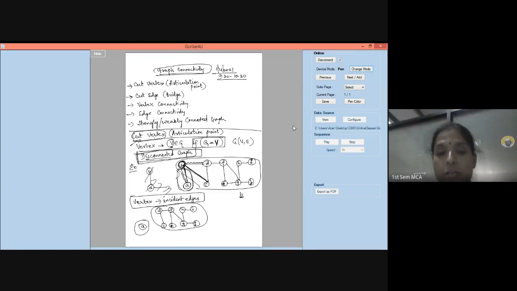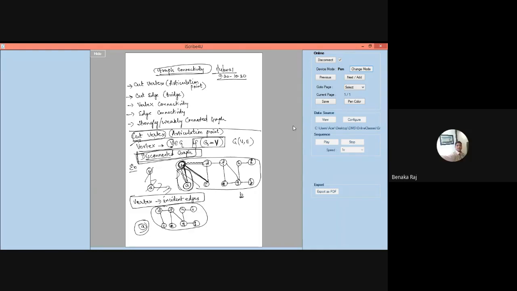Whenever you remove the corresponding vertex, the incident edges will also be removed. So B to A will be removed, B to D will be removed, B to C will also be removed. D to C, there is an edge, I missed it out, now I drew it. Is this clear? Now the graph is getting disconnected because this whole graph is one component and A becomes a separate component, as it has got completely disconnected. So we can call B a cut vertex of this particular graph. Are you getting me?